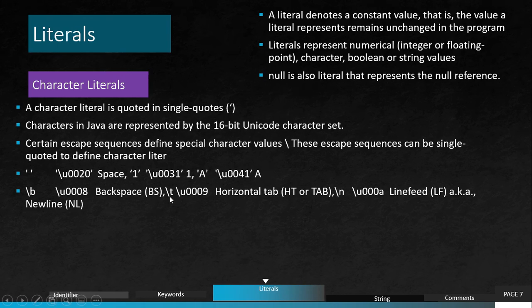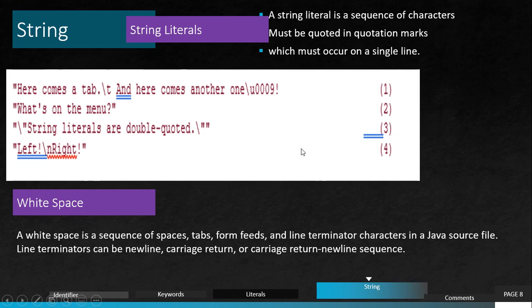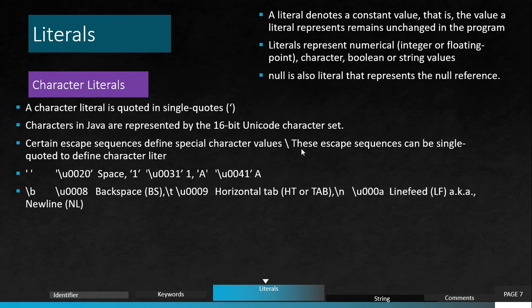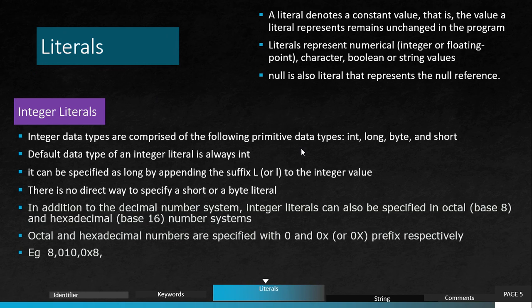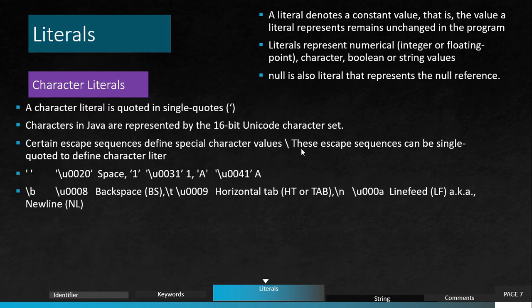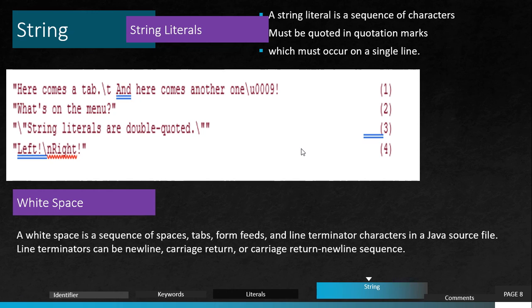Backspace, horizontal tab, everything in a character is a Unicode. The Unicode digit is 41 for capital A. So this is called a literal. Today we understood what a literal is, what a floating point literal is, what an integer literal is, and what a character literal is. Next topic we're going to start string and comment.